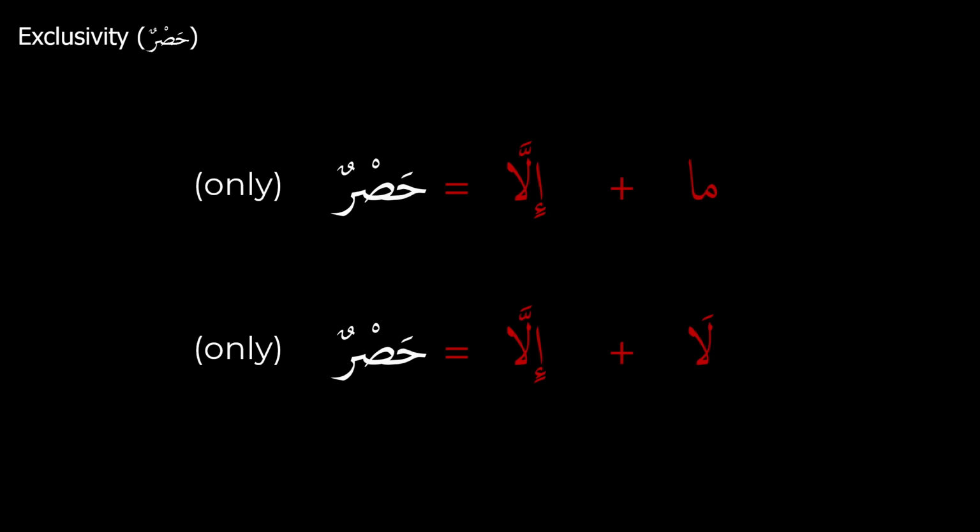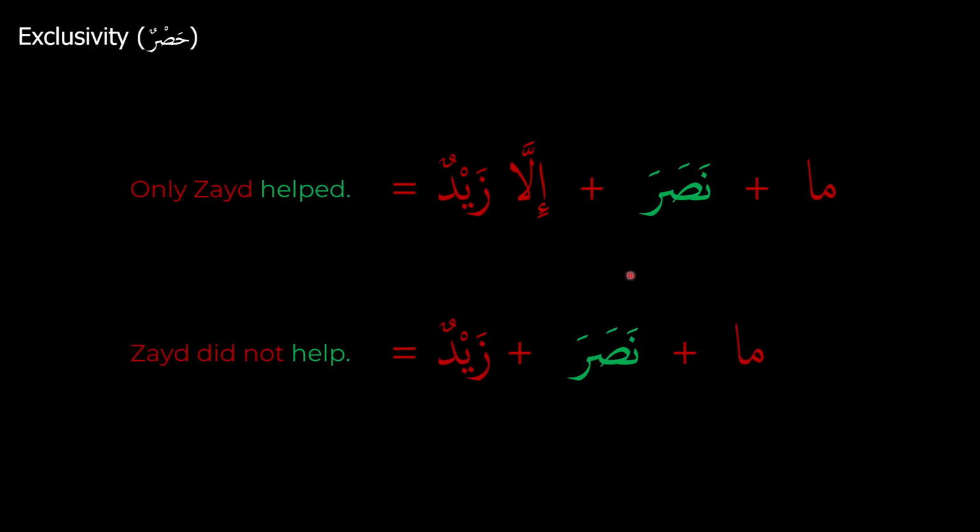And now let's take a look at the concept of hasr, which is exclusivity. If you have a mustathna that's been negated with the exclusion of ma or la combined with illa, then you get hasr, which gives the meaning of only. What it does is it creates exclusivity. So let's take a look at an example here. Here we have ma nasara illa zaydun, and because we can see that we have the ma illa combination, we know this is going to be hasr, so it's going to give us the meaning of only. So this becomes only Zayd helped.